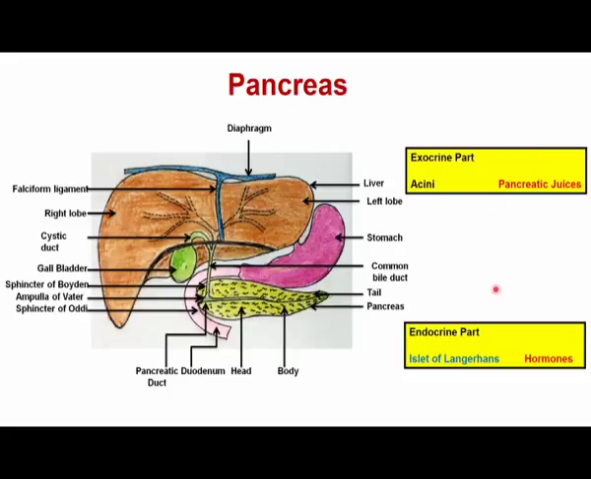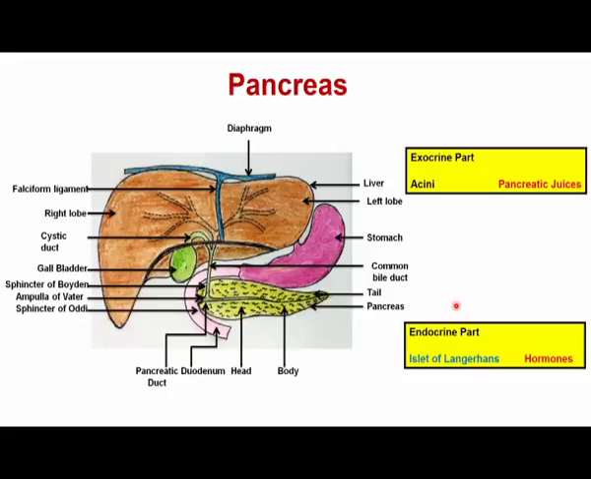On the other hand, the endocrine part is located within the islets of Langerhans. The islets of Langerhans are made up of polyhedral cells, and they also contain blood capillaries. The purpose of the endocrine part is to secrete different types of hormones from different types of cells. The endocrine part contains 5 different types of cells. Alpha cells are present on the periphery of the gland, and they secrete the hormone known as glucagon.